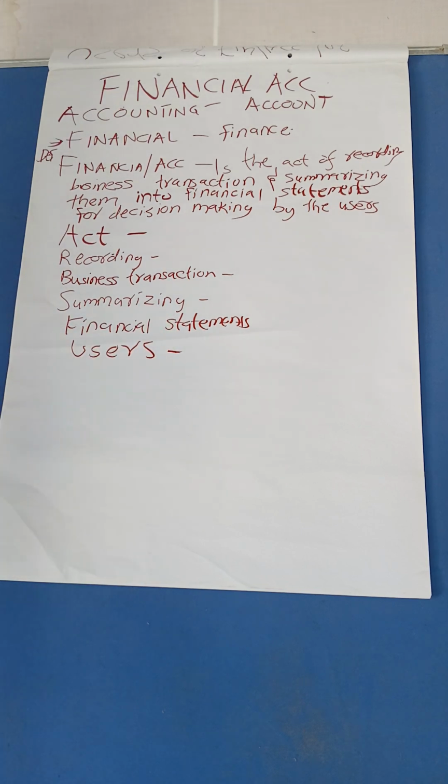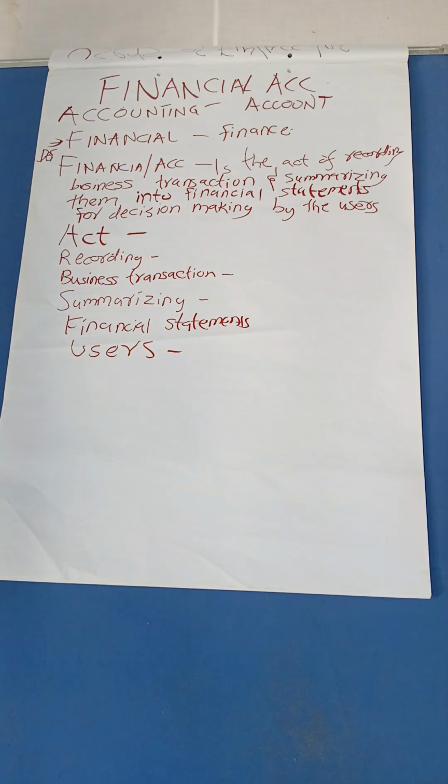Good. So I will start to give a simple, clear picture of these key terms from our definition. An act: an accountant will come in.